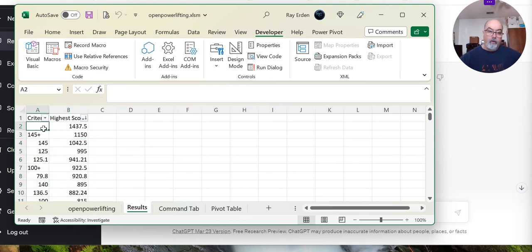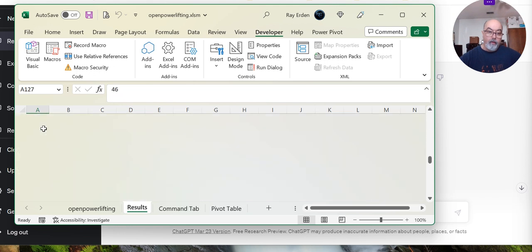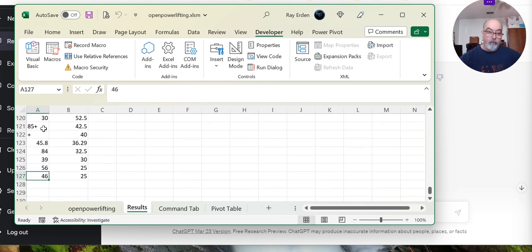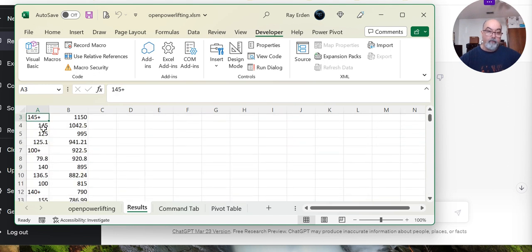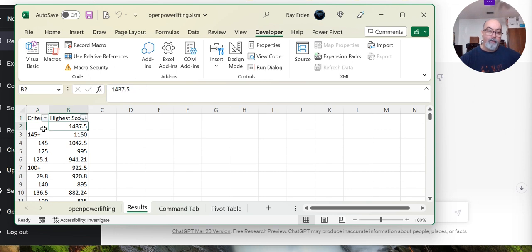And like I said, if you go all the way down, it goes down to row number 127, and for each different weight class, it's showing only the highest scores. That means the total weight of the combination of bench press, deadlift, and squats. How did I achieve that?